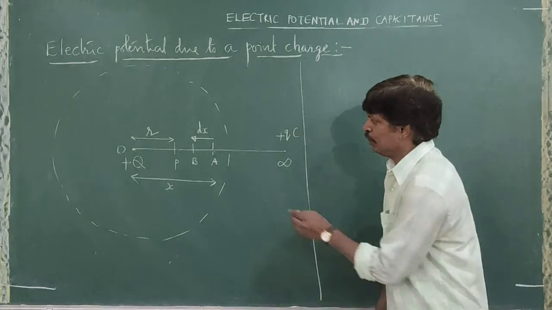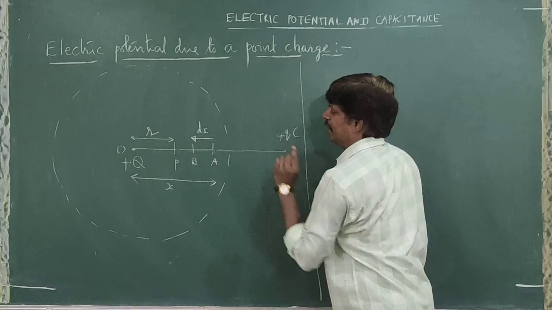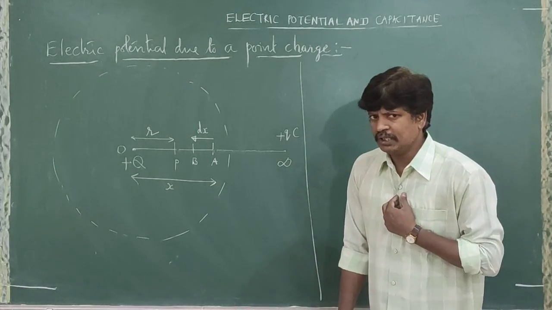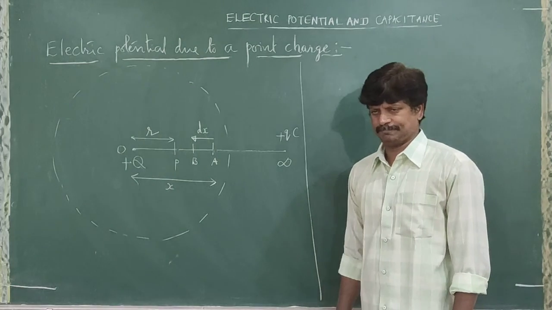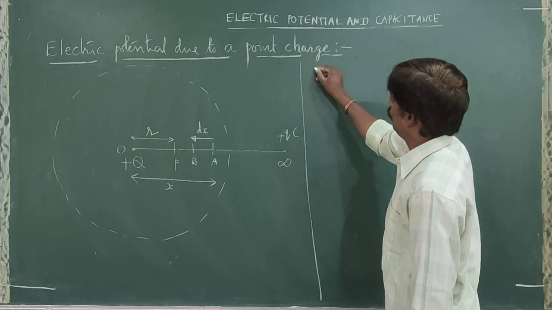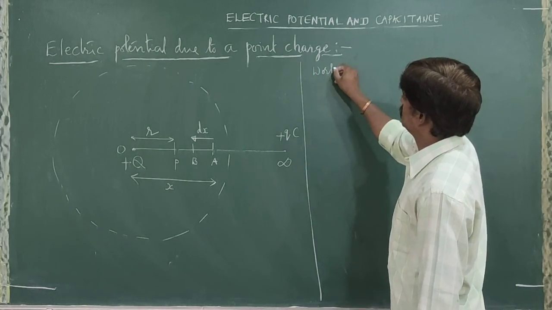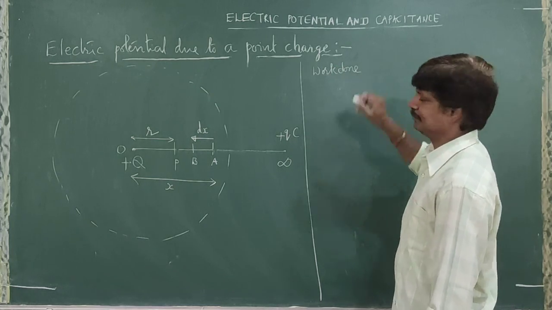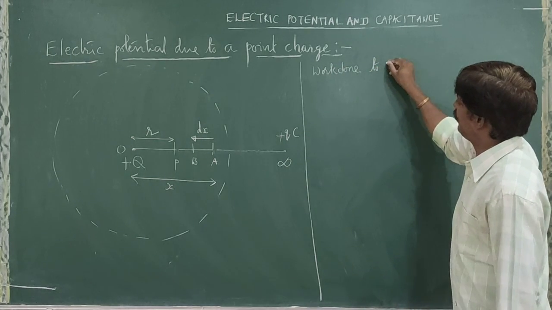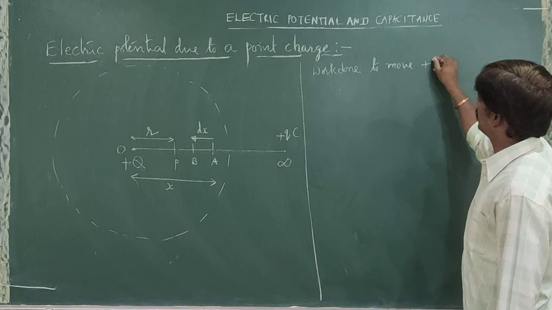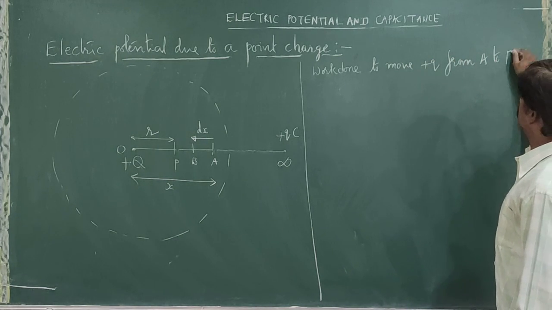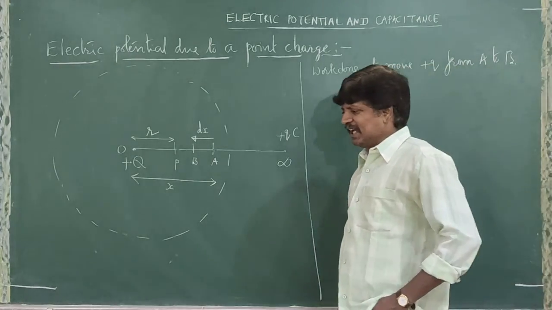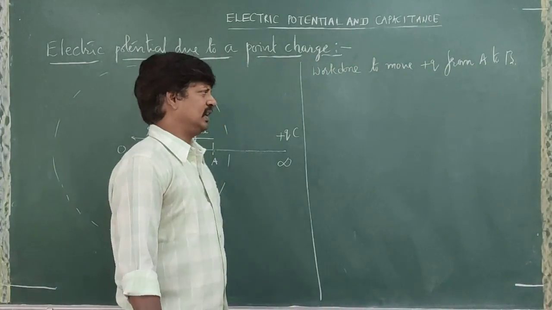Then you want to move the charge from A to B. A to B is a small distance. And what is the distance? dx. So, work done to move plus Q from A to B. Is work done against the electric field, or not?